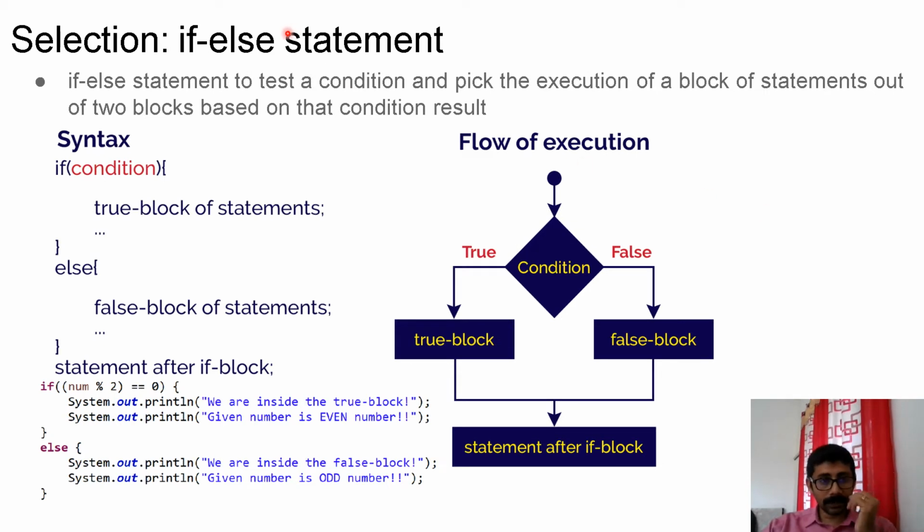If else is a logical improvement of the if statement where you have one else block also. When the condition is true, this block is executed. When the condition is false, another block will be executed. So here one thing is guaranteed, either the true block or the false block, one will be executed. That's for sure. The syntax is like if condition, true block. If there is only one statement, you don't need to give braces, but I strongly recommend always using braces even if it is a single statement.